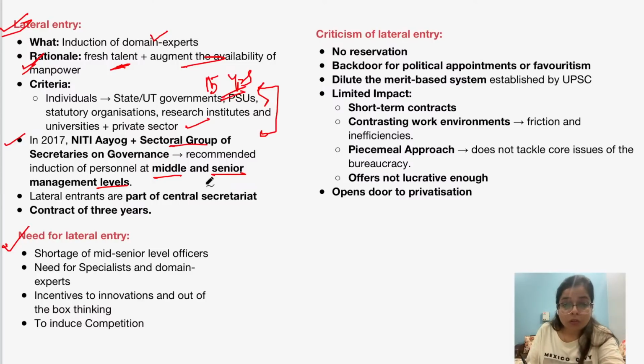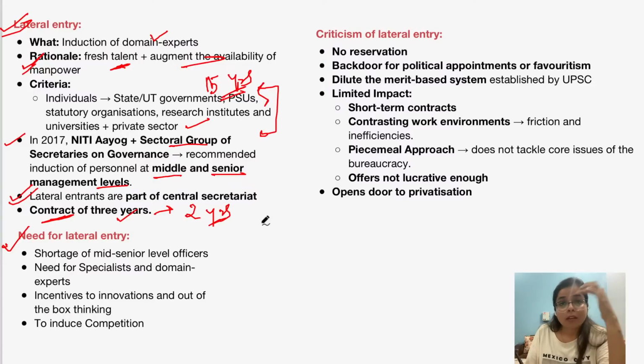Okay, so see, these lateral entrants do not have permanent tenure. Rather, they are appointed on contract basis. Initially, they have a contract of 3 years, and later it can be extended by 2 more years.